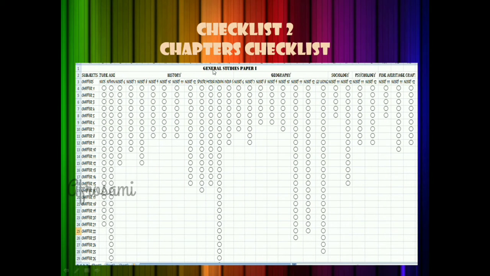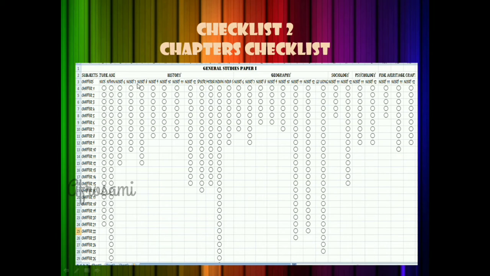The second checklist is the all NCERTs and standard books checklist, along with the chapters. In this I have taken all the chapters. This is for GS paper 1; like that I will make GS paper 2, GS paper 3, GS paper 4, along with the medical science optional. My optional subject is medical science. Then I'll take the prelims CSAT. For everything I'll make the chapter checklist.